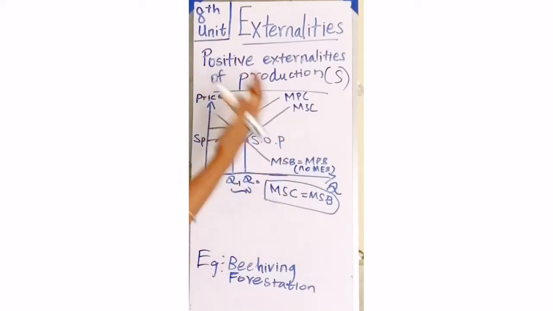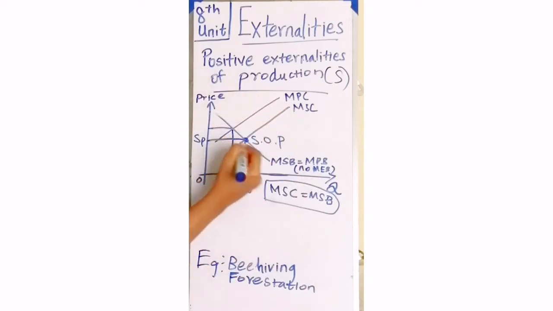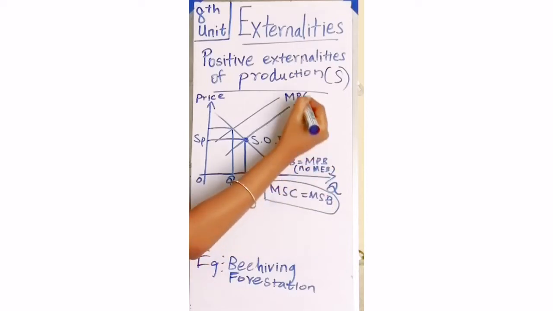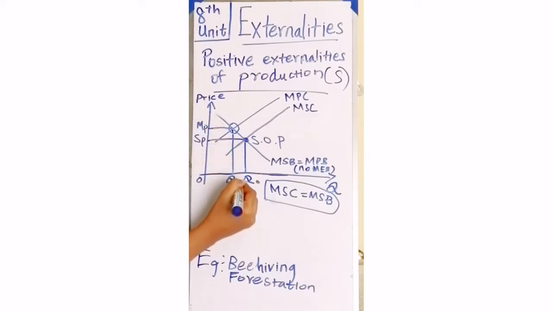But as market economies are profit motivated, they do their production where marginal private benefit is equal to marginal private cost, which is here. That's where the actual market price is determined and where Q1, the actual production, happens.